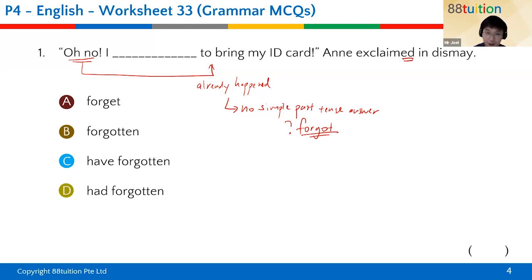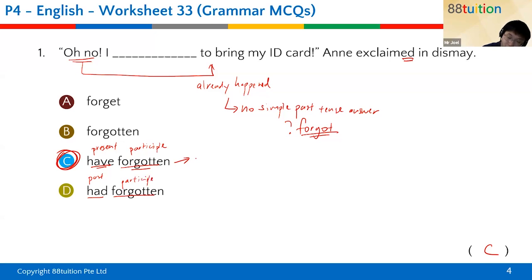That's right, Nicole. Good. So in this case, we use have forgotten over here. All right. What tense is this? Have forgotten. Look at this. This is present, right? Versus this one. This is past, right? But forgotten is the participle form of forget.